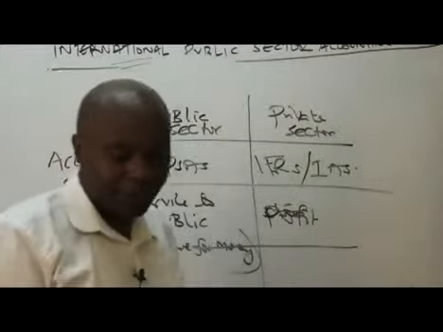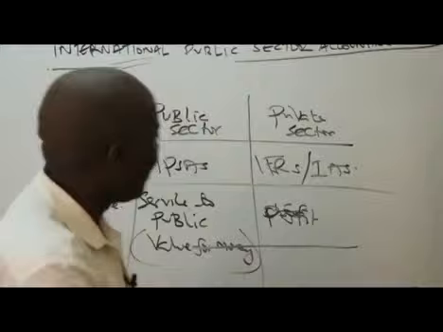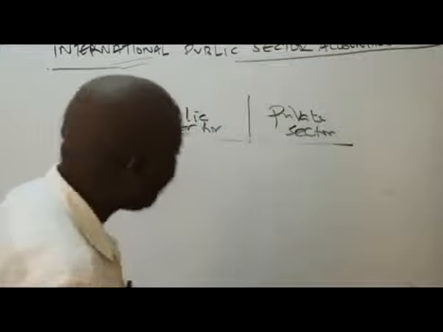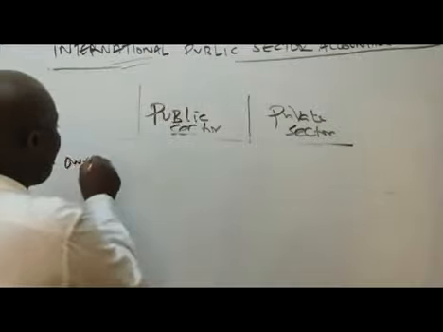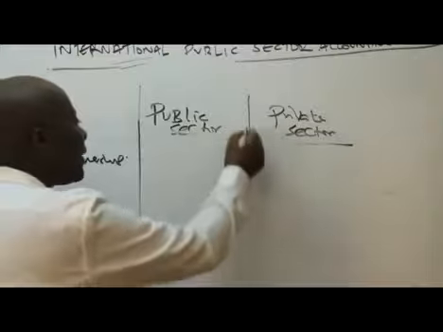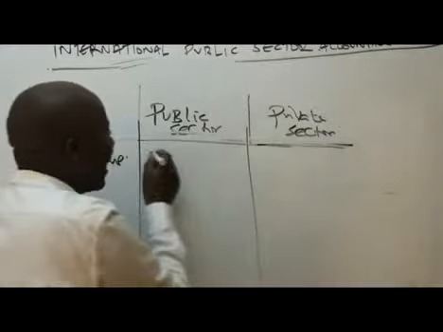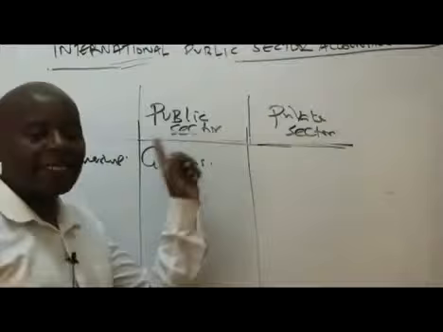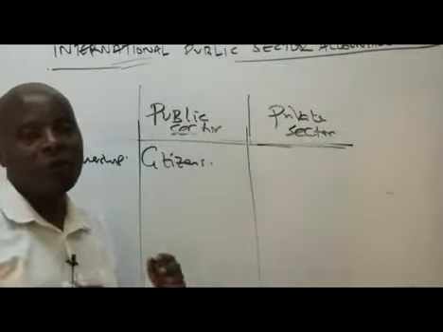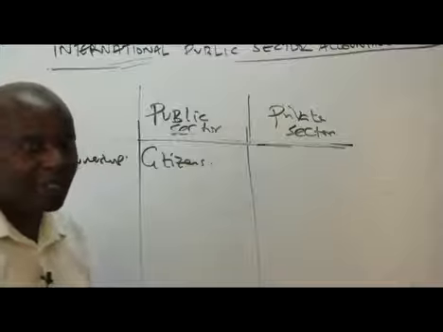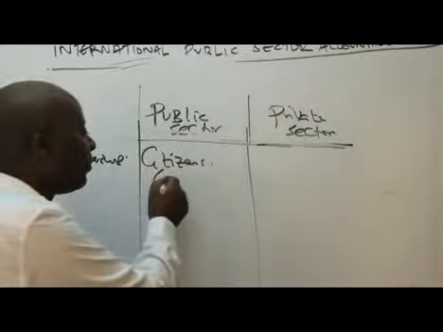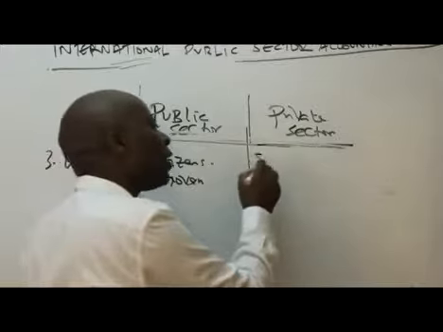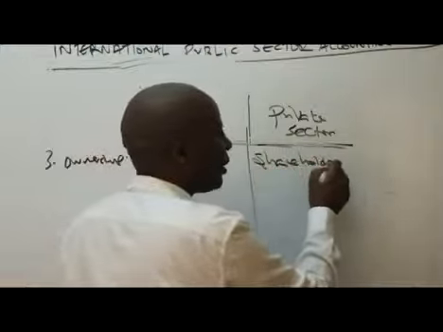So we have, ladies and gentlemen, the third difference. Who are the owners? So ownership, ladies and gentlemen, public sector, of course, we have the citizens. The citizens are the ones in this case here who own public sector. Of course, we appreciate the fact that we have an agent for citizens, in the name of government. Who owns the private sector? Private sector is owned by shareholders or investors.